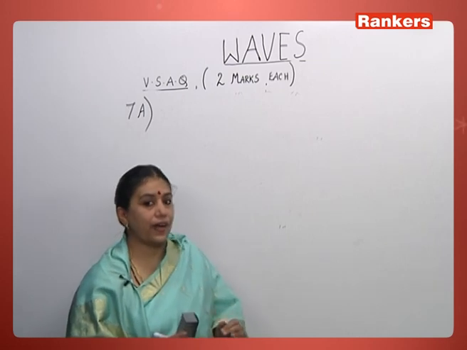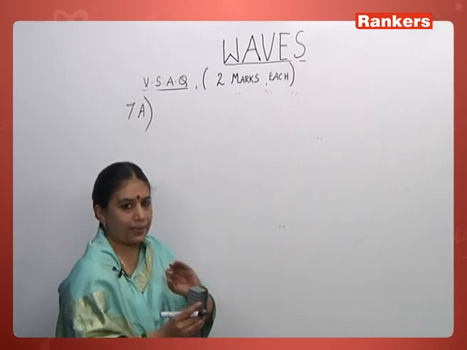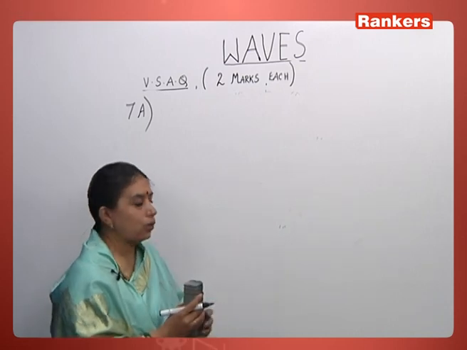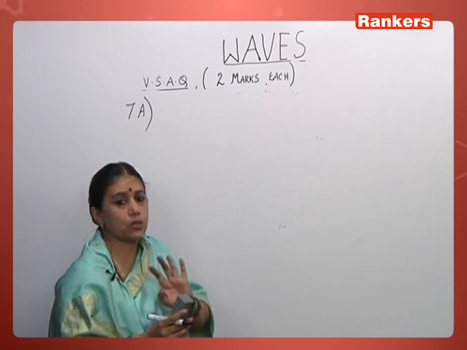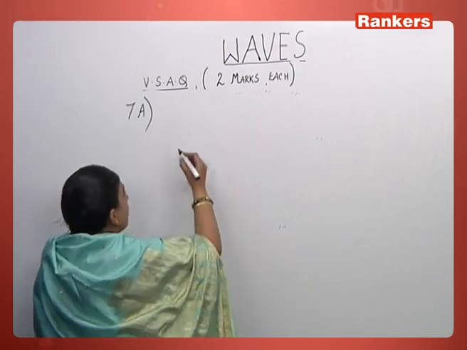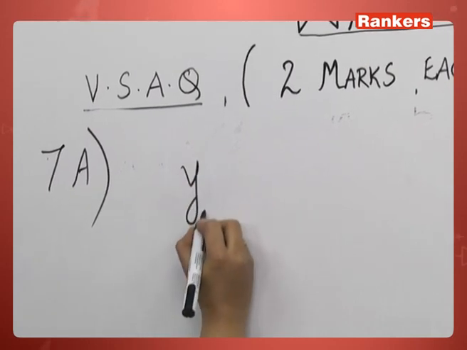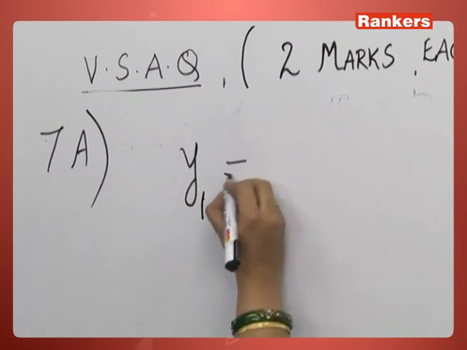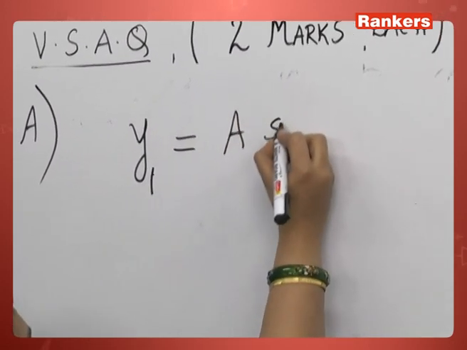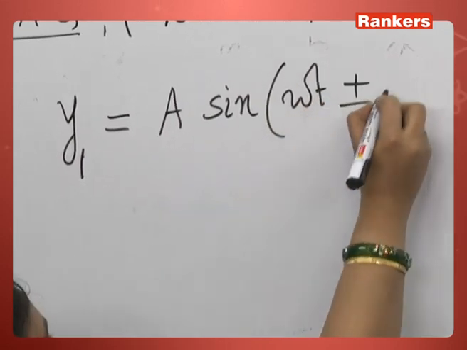So how do we define it? Let me first tell you the mathematical part, and then we will go to the definition. You should just write the mathematical equation and the definition, because it's only 2 marks. So let us say the first wave is y1. Whenever I talk about a progressive wave, how do we write it in a simple way? A sine of omega t plus or minus kx.